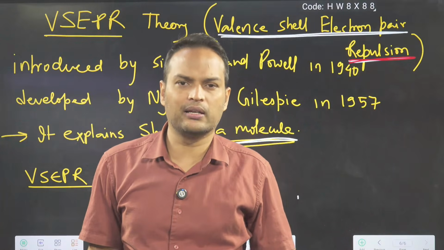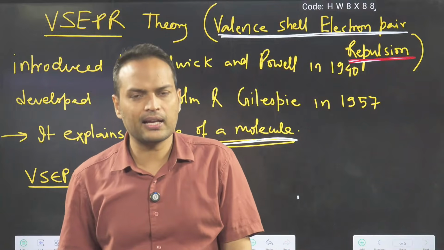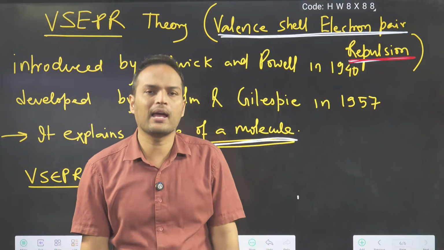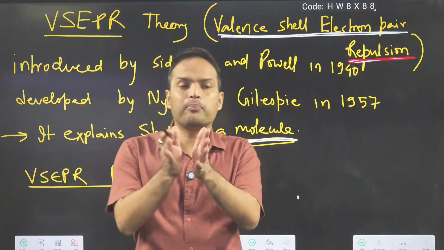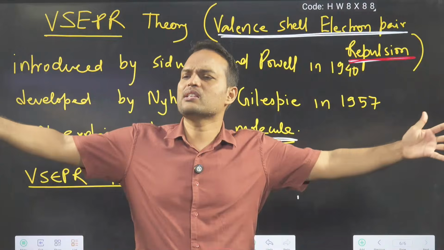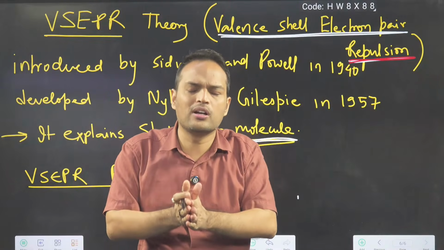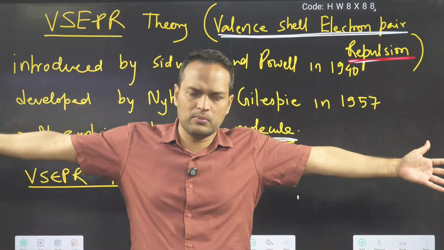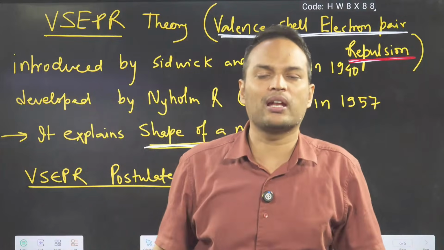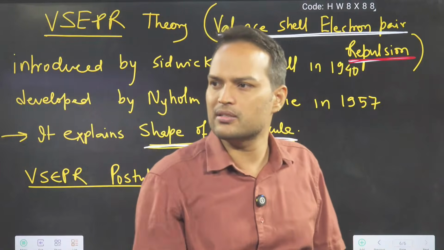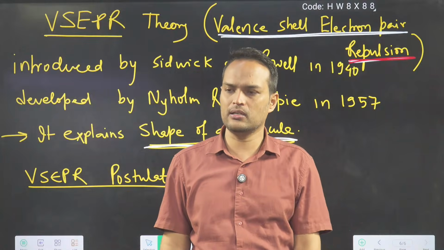Third point. Now what is your target? My target is to minimize repulsion. How can I minimize repulsion? By putting these electrons as far as possible, by putting these bonds as far as possible. So they will write the third point: minimize the repulsion by maximizing distance.